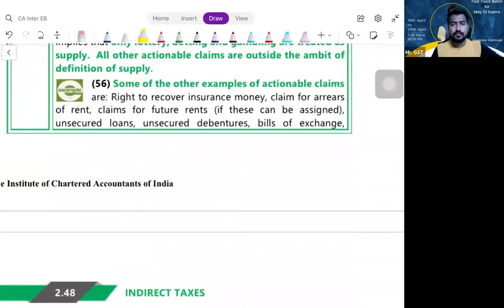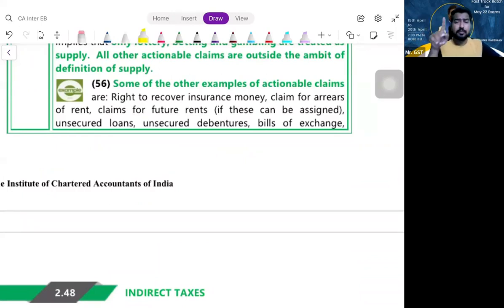Neither supply of goods nor supply of services, neither SOG nor SOS. That means it is not at all a supply. What are the transactions which are not at all a supply? There are 6 transactions. We have seen them.